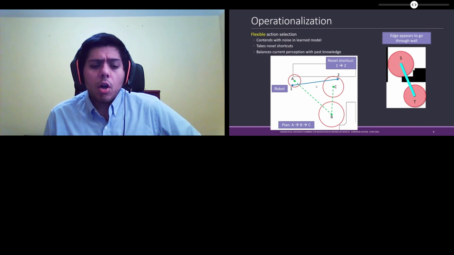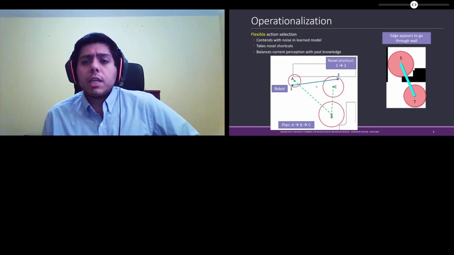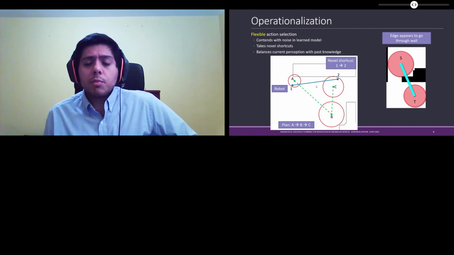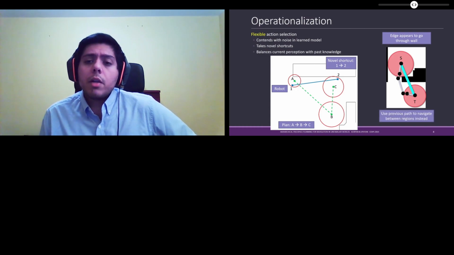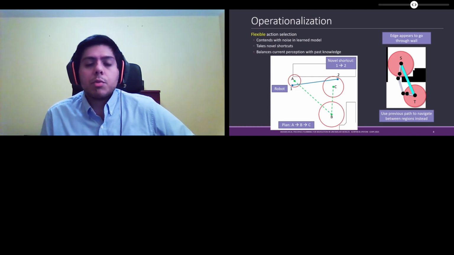This operationalization also allows us to balance the current perception with past knowledge. And so here we have an example where the robot's at region S trying to get to region T. The edge appears to go through this obstruction, but we can rely on a previous path that connected these two regions to travel between them instead.